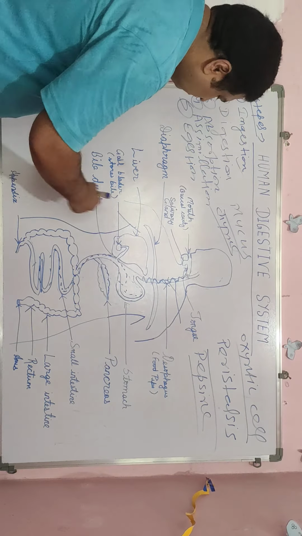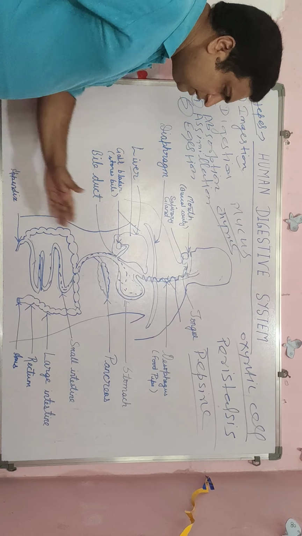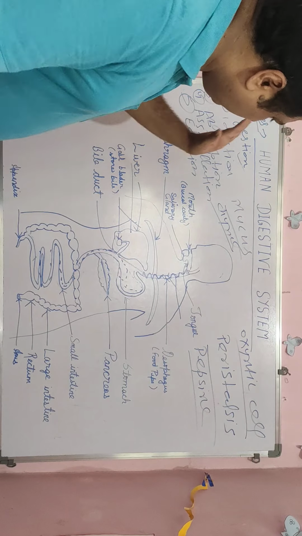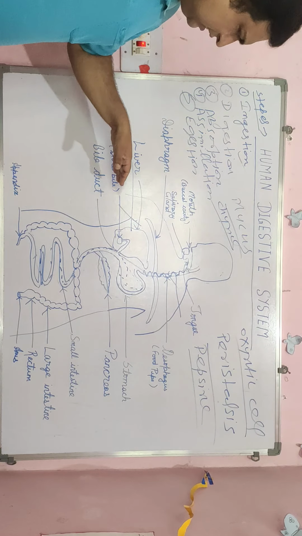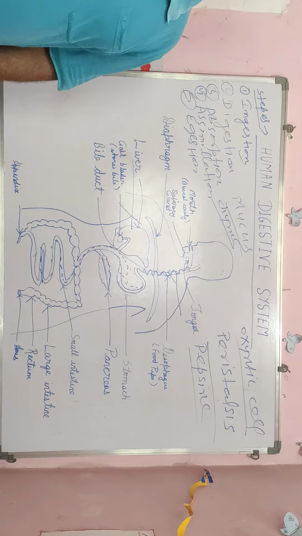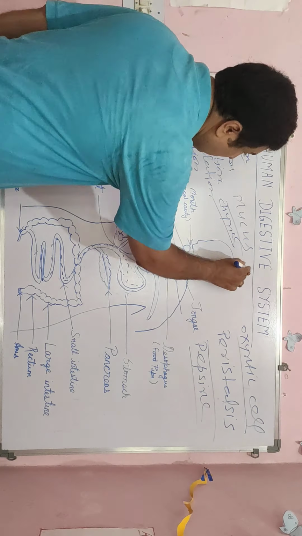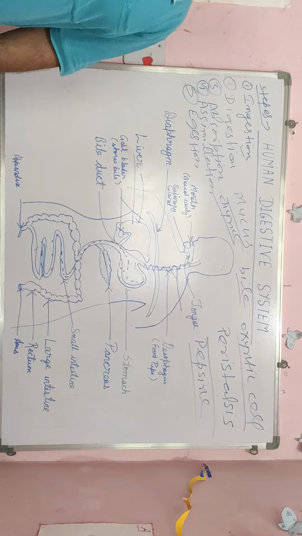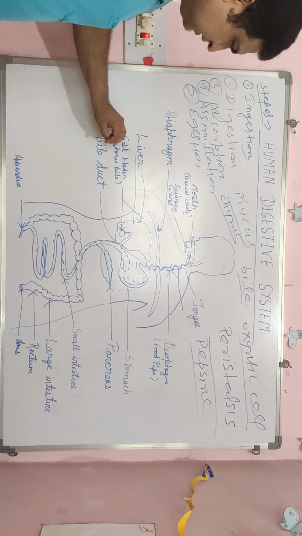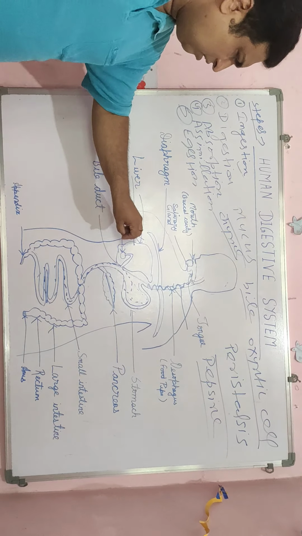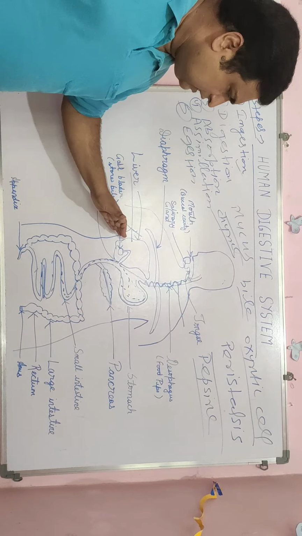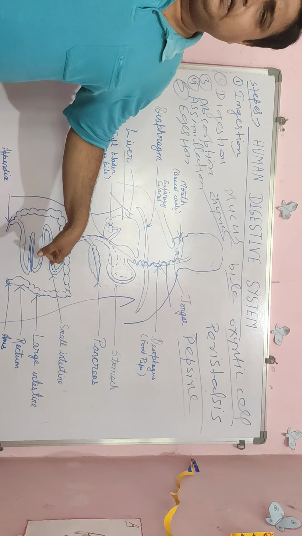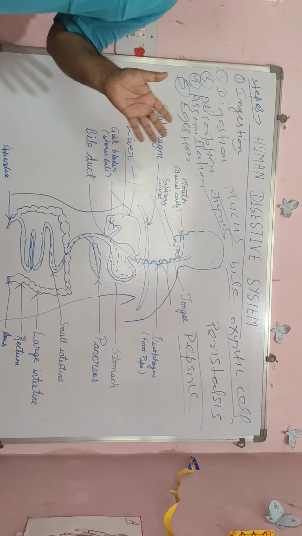The two organs are, first, the liver, which is present on the right side, and this liver secretes bile juice. The bile juice is stored in the gallbladder, and after that it goes from the gallbladder to the small intestine. In the small intestine, what happens?